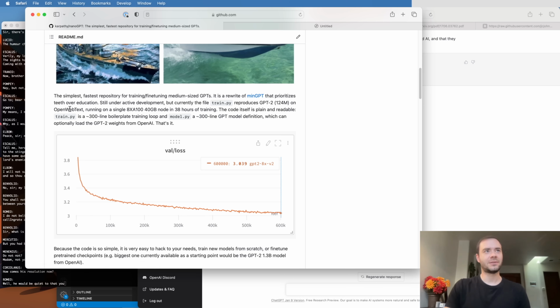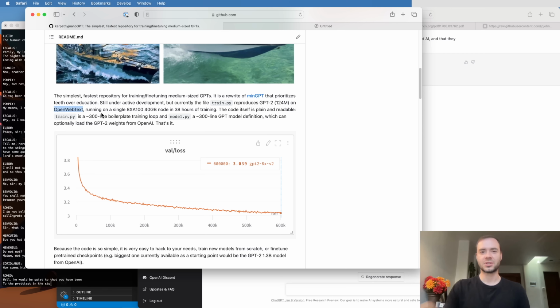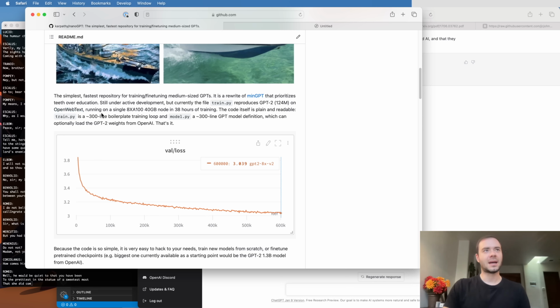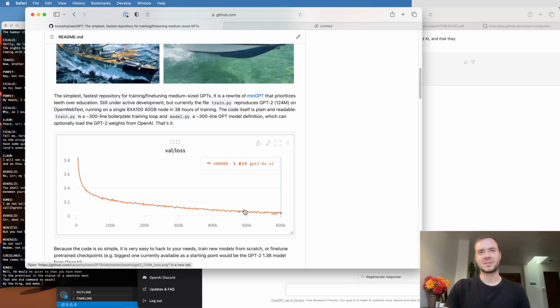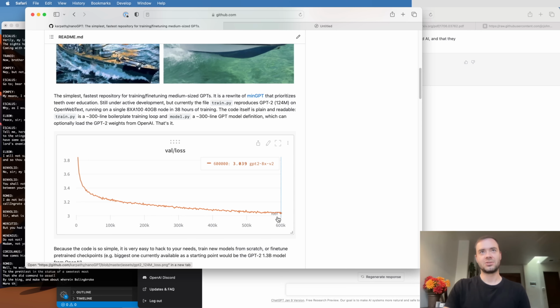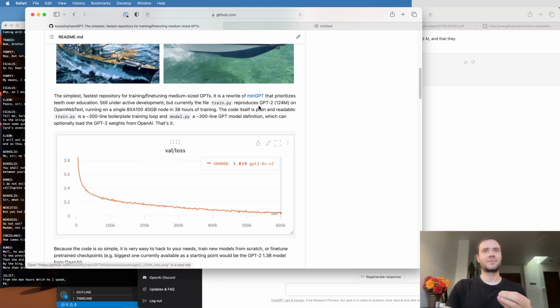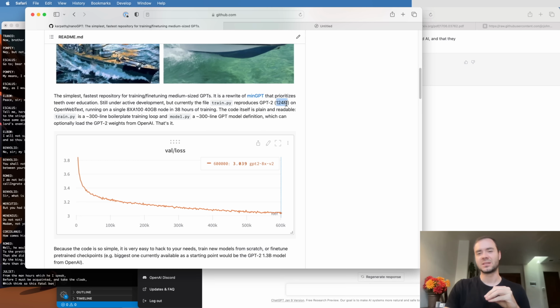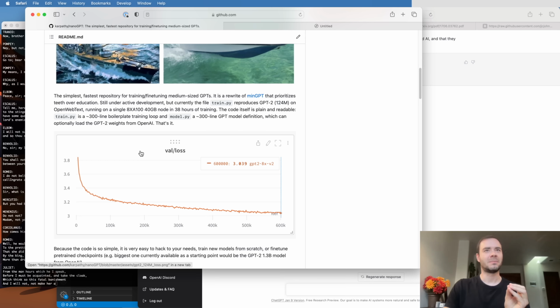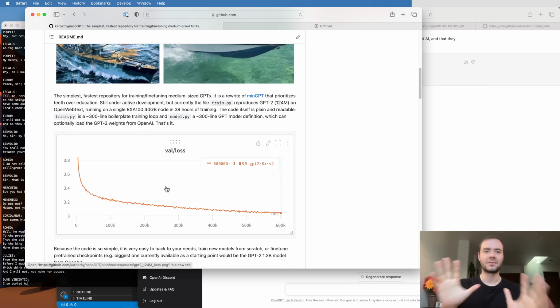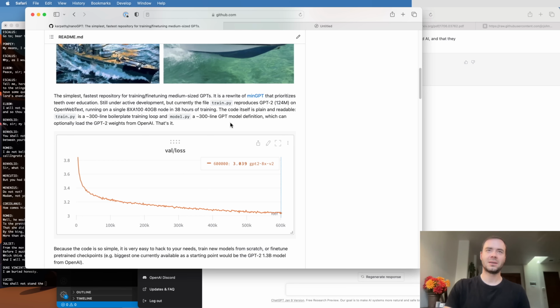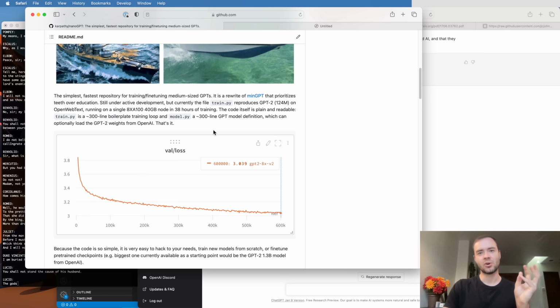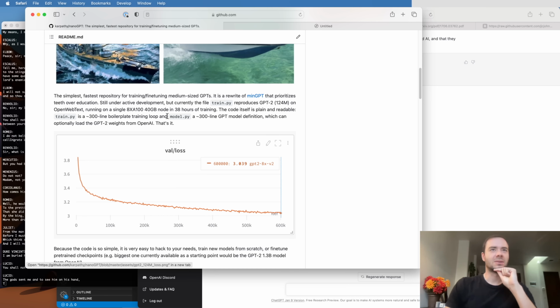And here I'm showing that if you train it on an OpenWebText dataset, which is a fairly large dataset of web pages, then I reproduce the performance of GPT-2. GPT-2 is an early version of OpenAI's GPT from 2017, if I recall correctly. I've only so far reproduced the smallest 124 million parameter model. But basically, this is just proving that the code base is correctly arranged, and I'm able to load the neural network weights that OpenAI has released later. So you can take a look at the finished code here in NanoGPT.